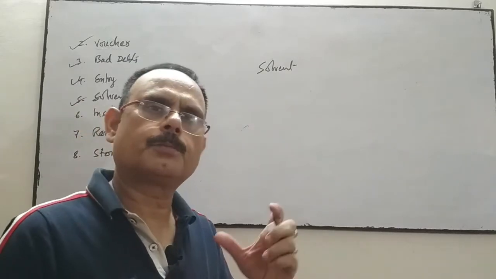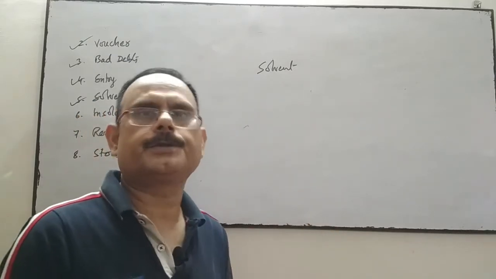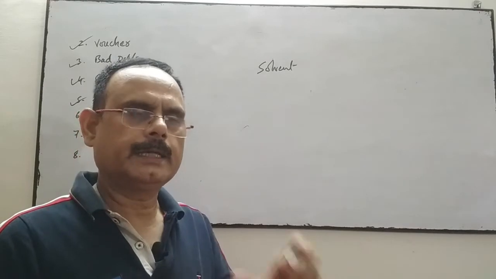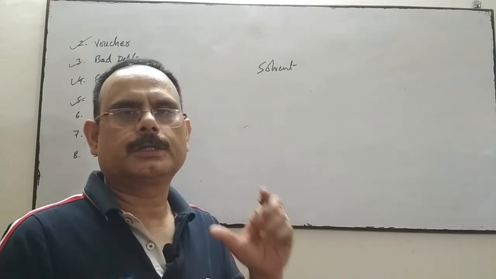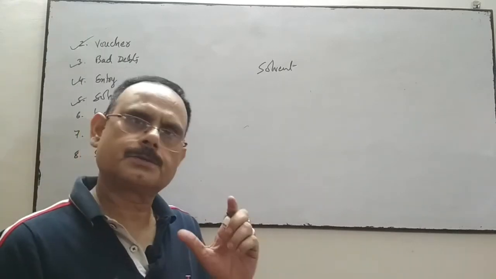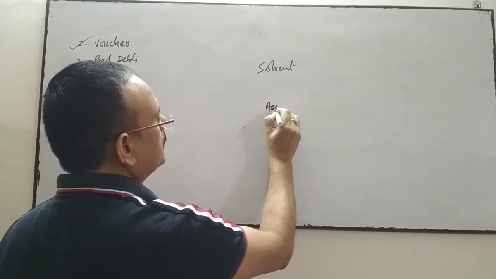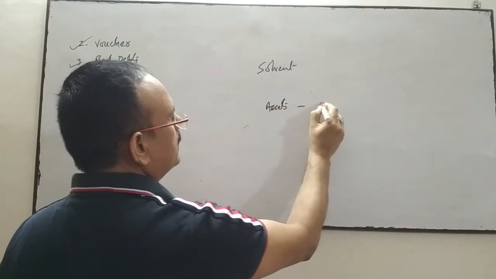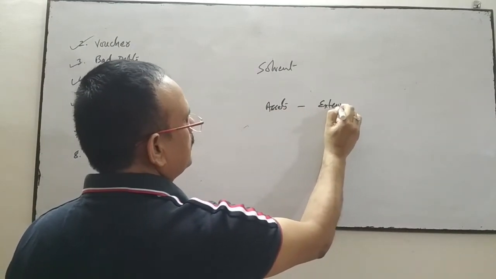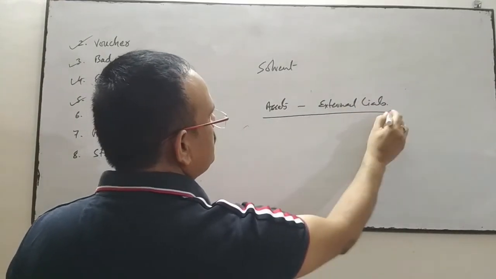When the person or party is able to pay his or her liability, then the person or the party or the firm is called solvent. It means the assets of the firm are more than the external liability. Then the firm is solvent.